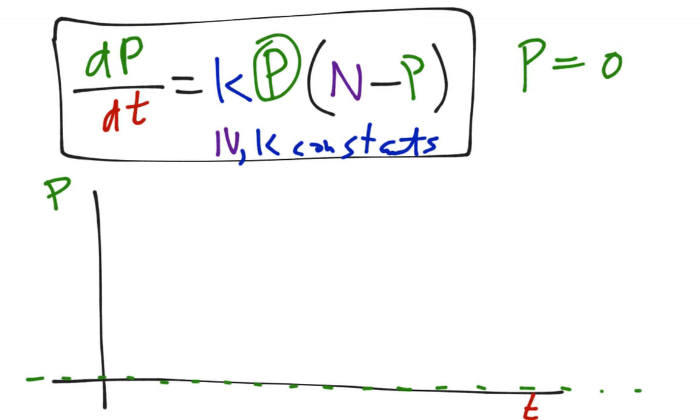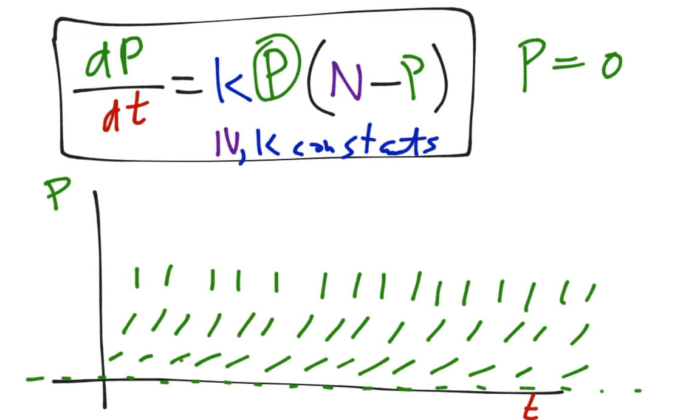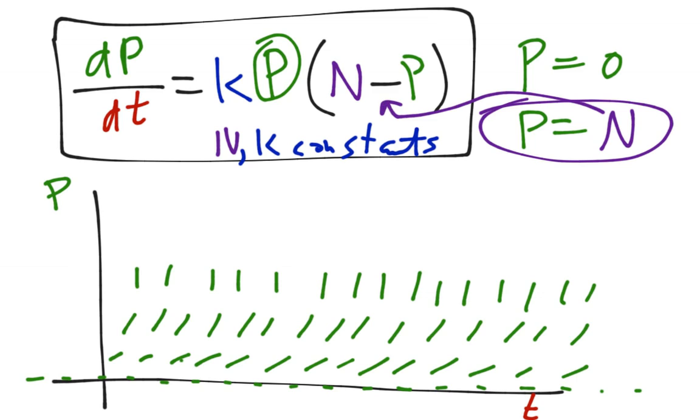And then as the population gets bigger, we have some growth, more growth, and so it looks exponential, pretty high growth. But then the other place where the population has no growth is when p equals the carrying capacity. Notice that if you plug n into this equation, you'll get 0. And so at n, there is another flat line on the population slope field.